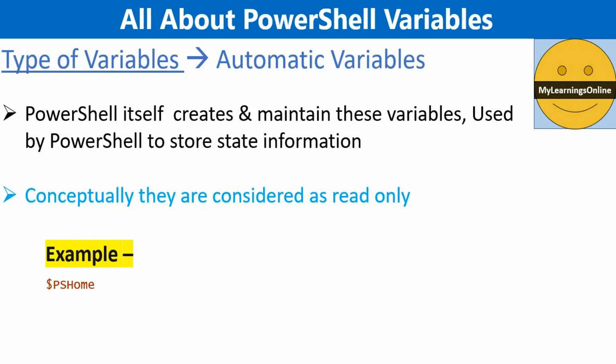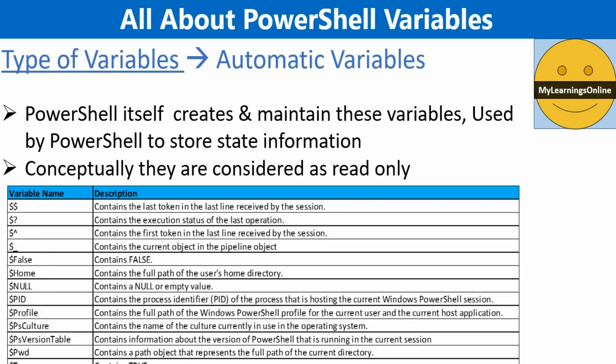For example, the PSHome variable stores the path to the PowerShell installation directory. There are approximately more than 50 automatic variables. A few of them are mentioned in this slide. These are some very common automatic variables that we use very frequently. Let me see a few of them very quickly in a demo.